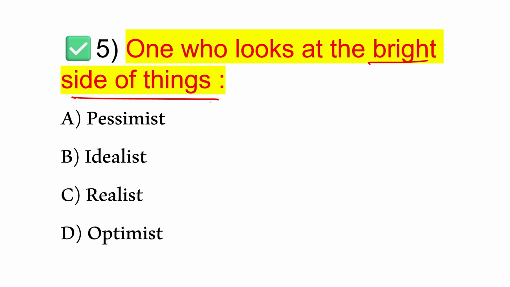Next, one who looks at the bright side of things. That is called option D, that is optimist. An optimist is a person who always expects positive outcomes, or you can say the positive side. So what is pessimist? A pessimist is a person who always expects the negative side. And what is idealist? An idealist believes in perfect ideas.